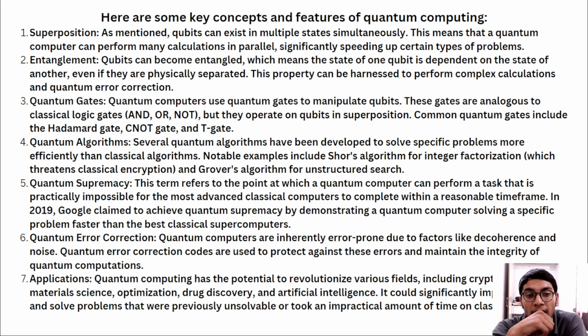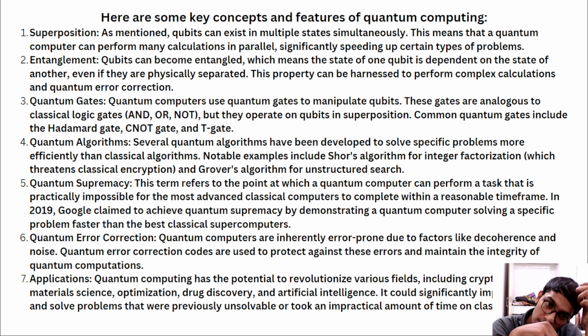Quantum gates. Quantum computers use gates to manipulate qubits. These gates are analogous to classical logic gates like AND, OR, NOT, but they operate on qubits in superposition. Common quantum gates include the Hadamard gate, CNOT gate, and T gate.